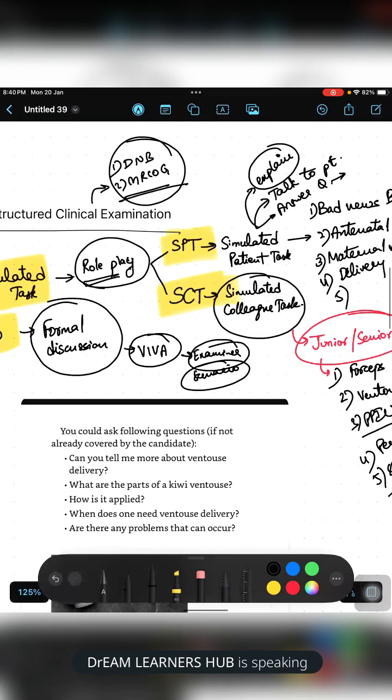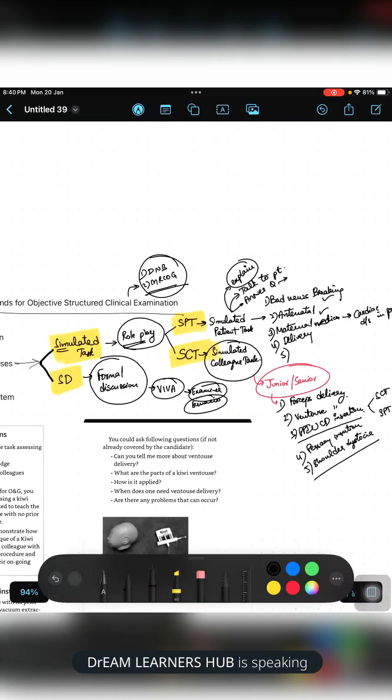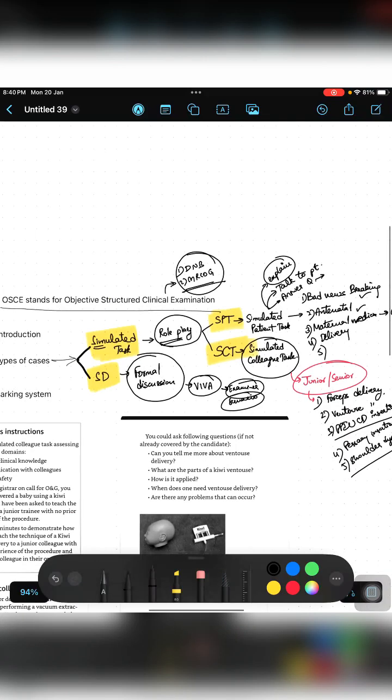Okay. So these are the two types of cases in the OSCE. We don't know to what extent they will give. They might give a 2 to 3 minute discussion only, or they might give a 5-minute discussion, or they might give a 6-minute discussion also in cases of some breaking bad news, because it will be somewhat long to discuss the pros and cons. Okay, these are about the types of cases.